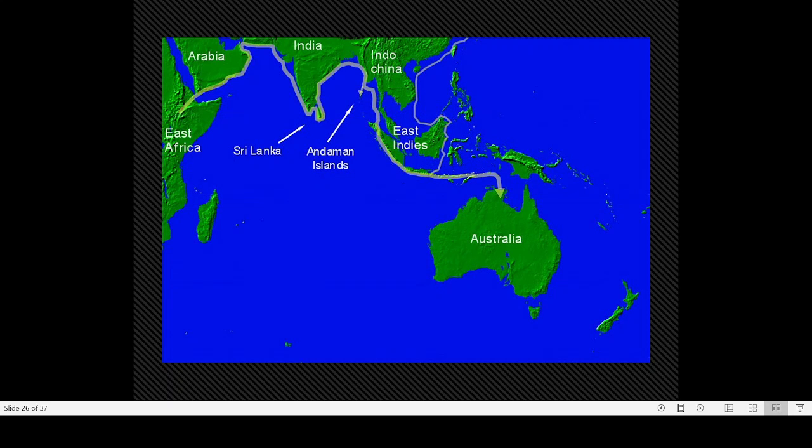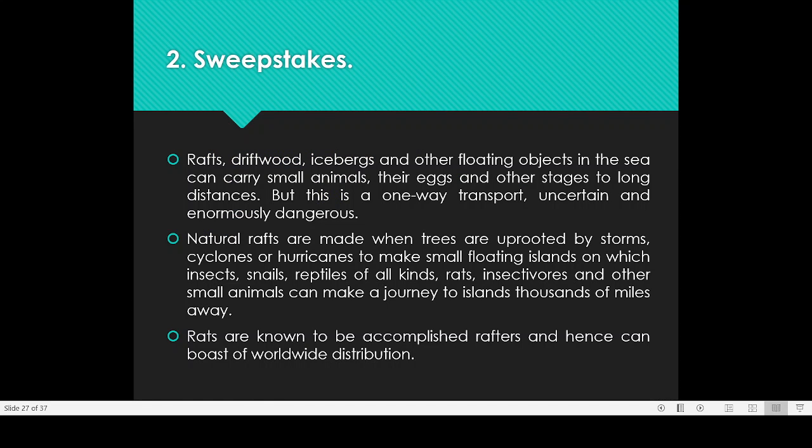Here is another case of how animals were able to reach Australia. See that there are many animals from East Africa. They can use this Arabian land bridge, then come into the Indian region. From the Indian region, they can reach the Malaysian region. From the Malaysian region, using this land area, they can reach Australia. So there exists a land route from Africa to Australia. This is how many animals were able to reach Australia using the land connection.